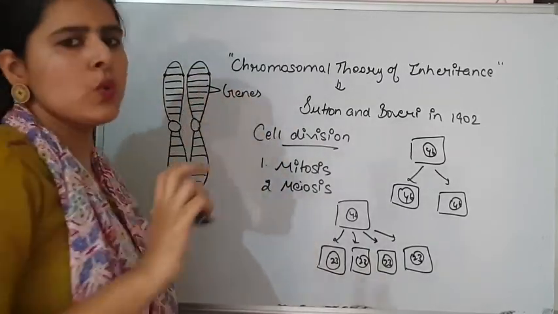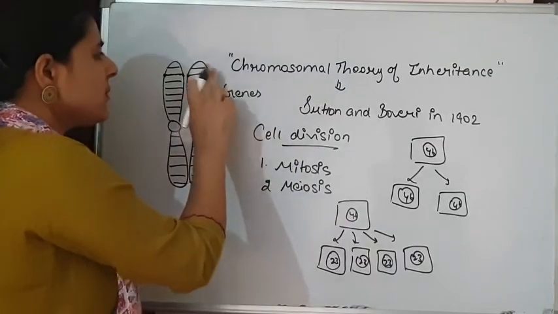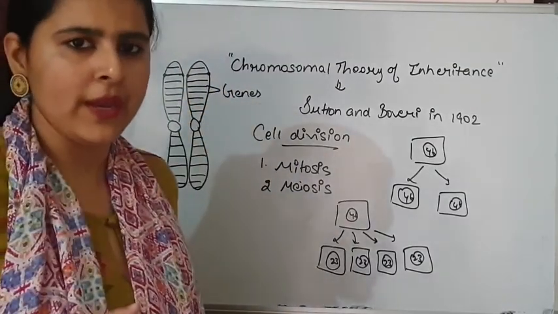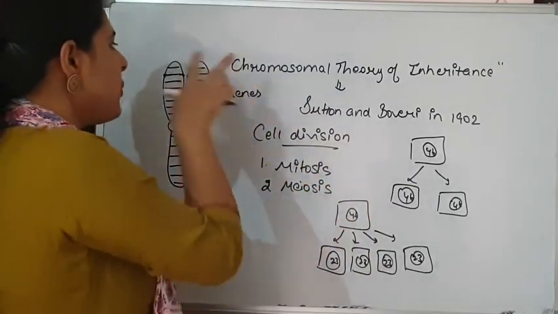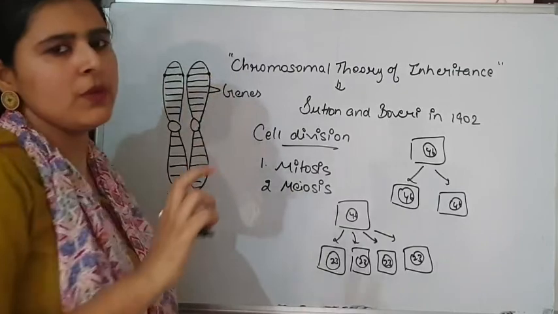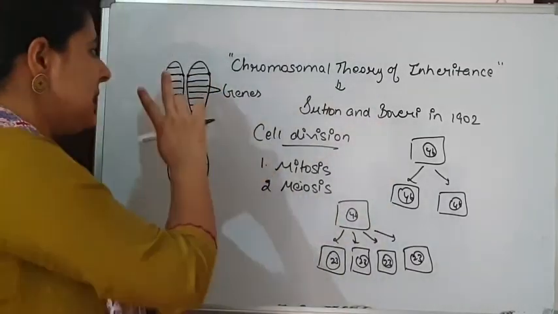This gene has two alternative forms, as we talked about. One may be responsible for tall height and the second for dwarf height. Or both may be responsible for tall height, or both for dwarf height. These three possibilities can be there.